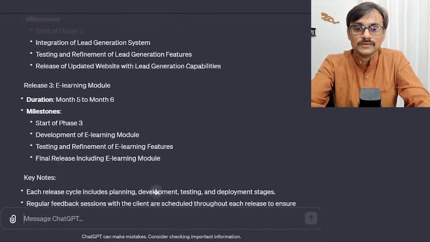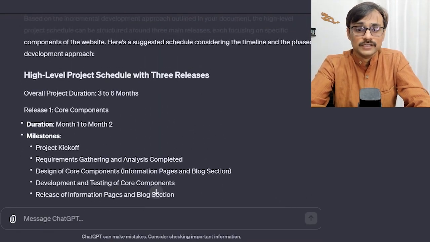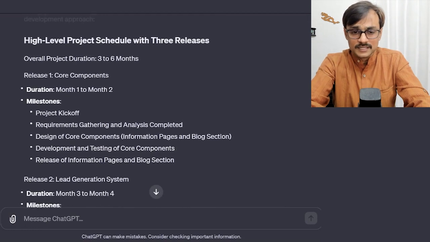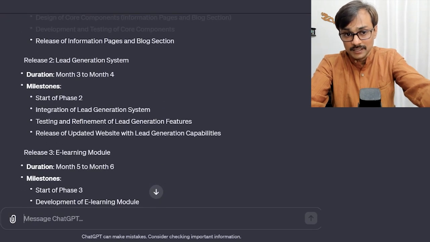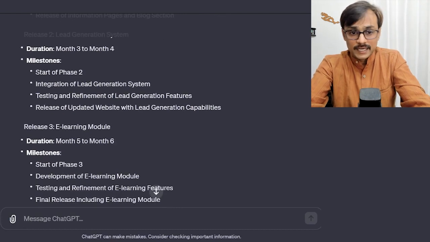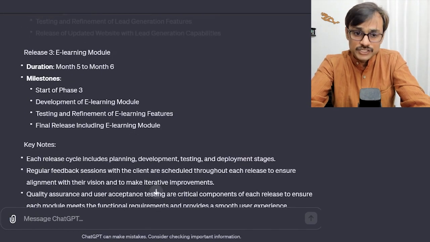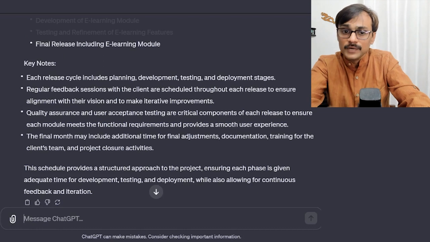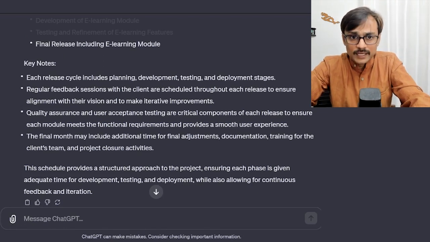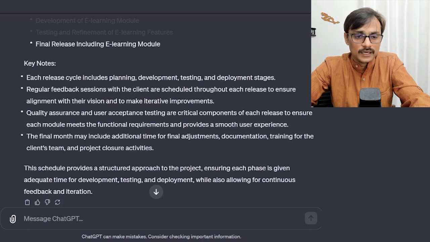It is saying we are focusing on three releases, and we are using the release core component. They are saying month 1 to month 2, where we will do project kickoff, requirements and other things, and we will release the information page and blog section. That's what they are proposing here. The second one is more about the lead generation system, and the third one is about the e-learning component. So we need to play, and if we keep updating this document, then we can get a better answer. That anyway is the important area.